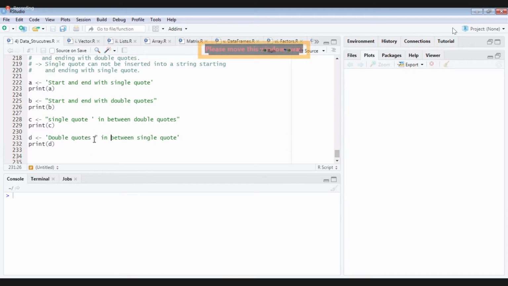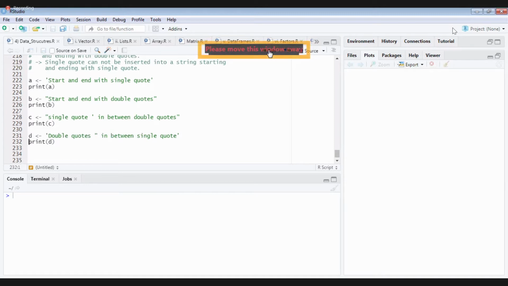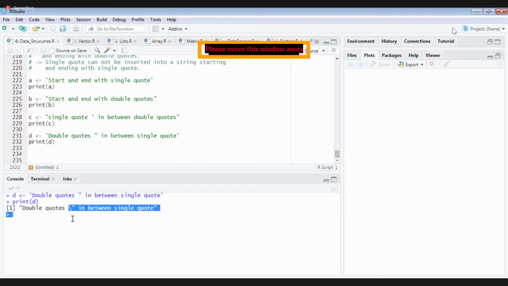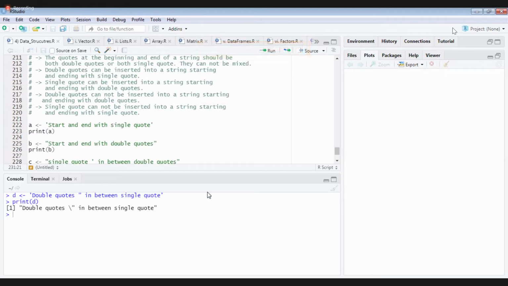but observe the difference. When I print, what is it printing? Slash. Yes or no? When I try to print, it is printing slash here. Got the difference? Here it is not printing, but here it is printing slash. So instead of giving an error, our R compiler is printing slash. Okay, these rules are mentioned here.